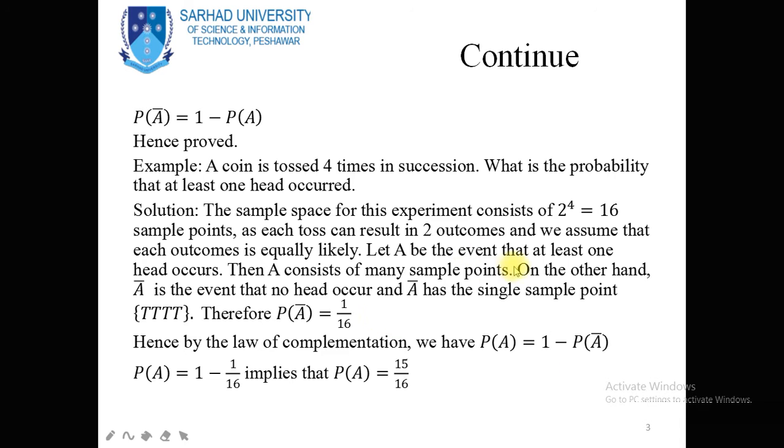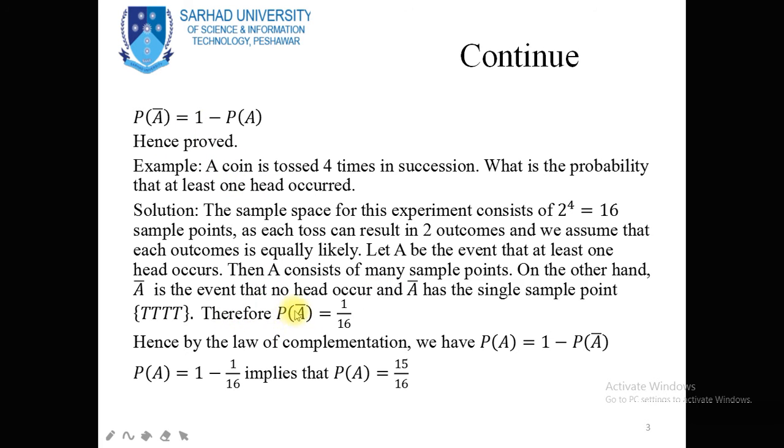So in the sample space we can easily search the complement of our choice event. For this purpose we use the complement of an event, this law. Sometimes the search of our choice in the sample space may be difficult, so in that case we use the reverse statement. We use the complement statement for our choice. For this purpose we use the complement law.